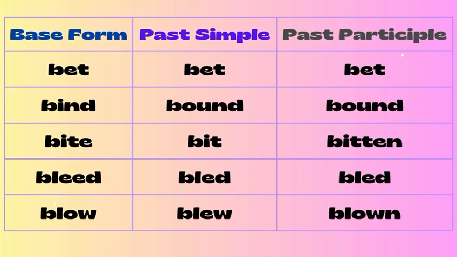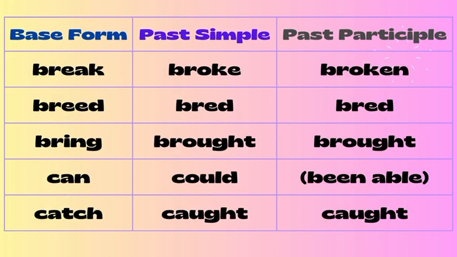Bleed, bled, bled. Blow has past simple form as blew and past participle as blown. Break has past simple form as broke and past participle form as broken. Breed, bred, bred. Bring, brought, brought. Can, could, been able. Catch, caught, caught.